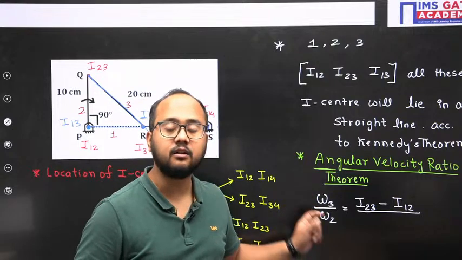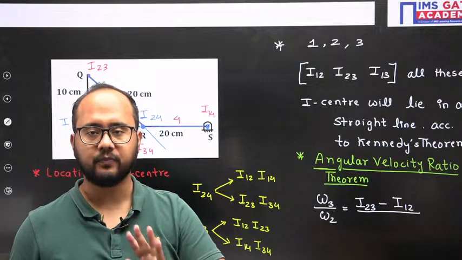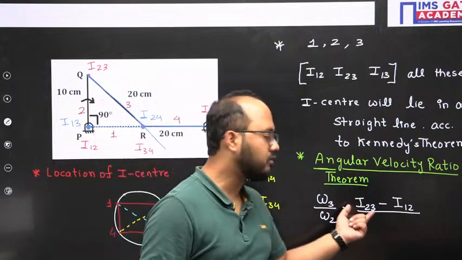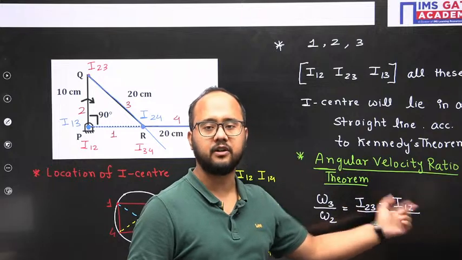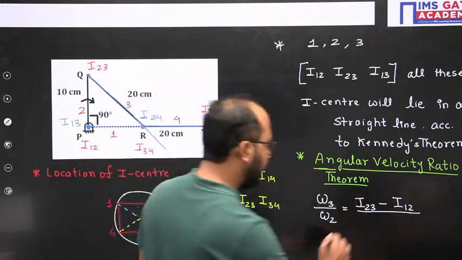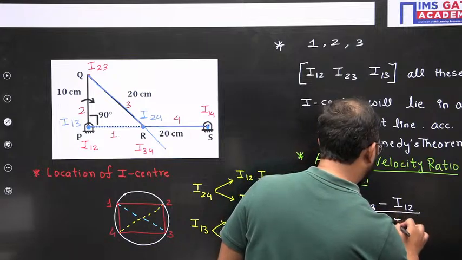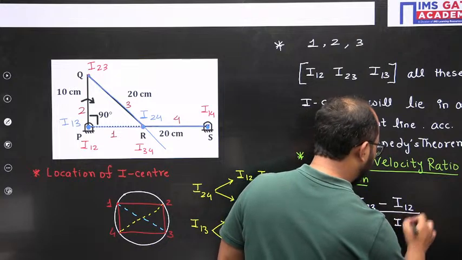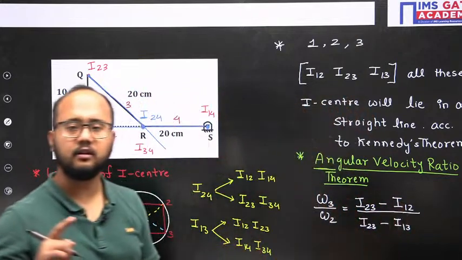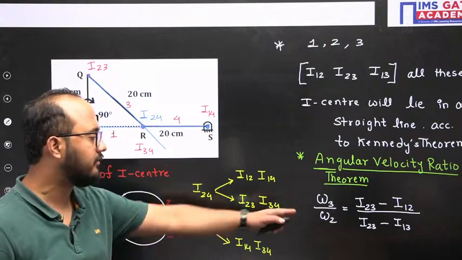So in the numerator, the distance of the common I center from this I12. Now in the denominator, the distance of the common I center I23 from the I center of link number 3 with respect to the fixed link, that is I13.